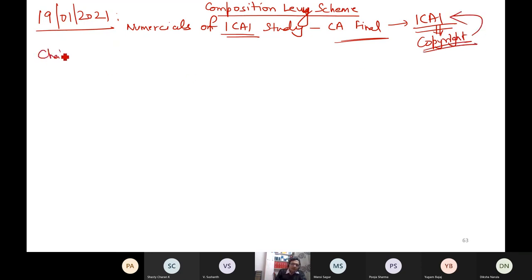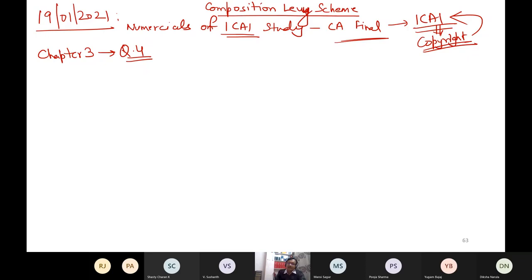So I'm discussing numericals, chapter 3, question number 4, and you must be having the material with you. So let me start reading it. Varun and Arun Associates started a partnership firm of architects.